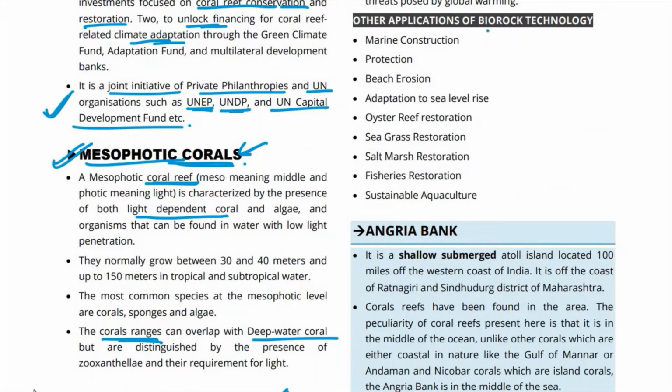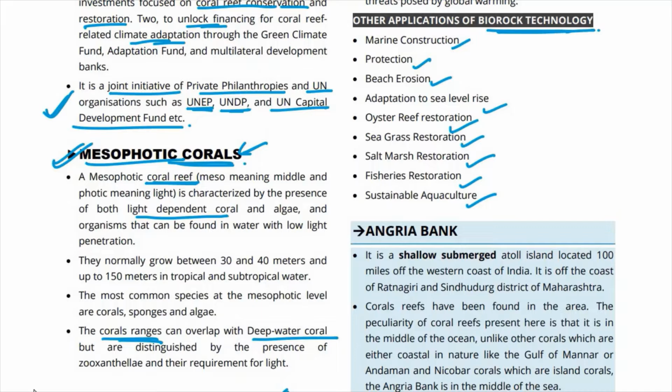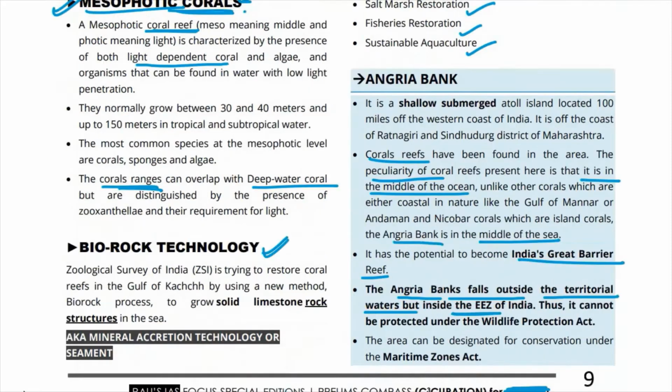और भी काम में बायोरॉक टेक्नोलॉजी को एम्प्लॉय किया जा सकता है. We can just go through them. मरीन कंस्ट्रक्शन, प्रोटेक्शन, बीच इरोजन, अडेप्टेशन टू सी लेवल राइज, oyster reef restoration, seagrass restoration, salt marsh restoration, fisheries restoration, sustainable aquaculture. But majorly remember biorock technology. ये सब ऐसे ध्यान में रखिएगा, but majorly biorock technology is for coral reef restoration.